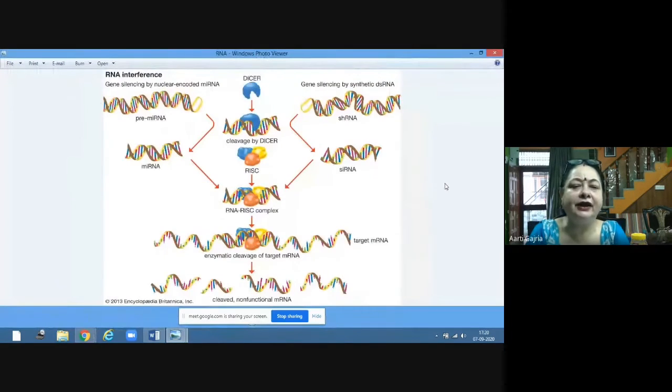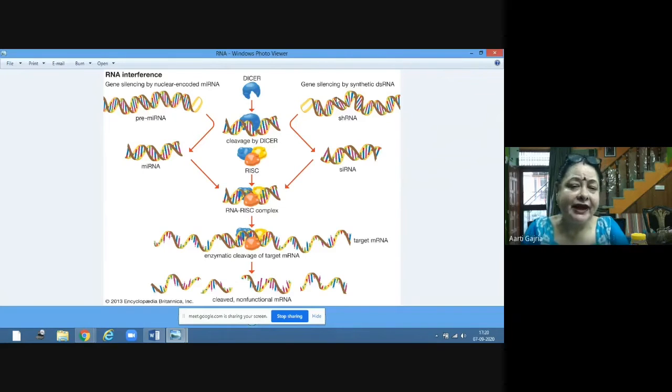Now RNA interference is done. So this is the pre-messenger RNA, and here the gene silencing genes are there, genes which are silencing. Now this is the enzyme dicer. Now these are the double-stranded RNAs.